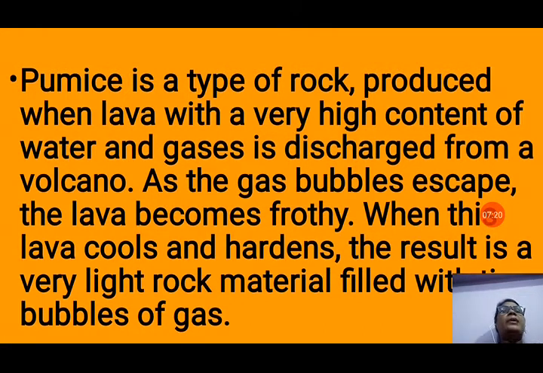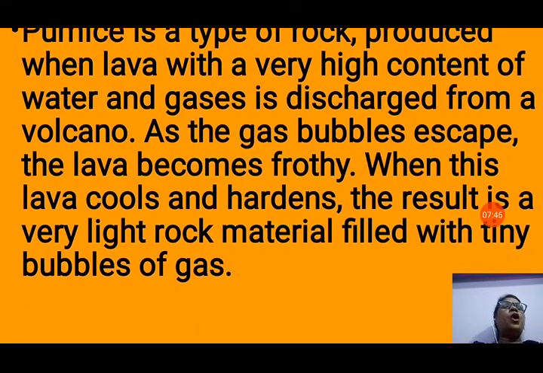As the gas bubbles escape, when the lava solidifies, what happens? Gas bubbles escape from it and the lava becomes frothy, because when the bubbles escape, they leave holes. When this lava cools and hardens, the result is a very light rock material filled with tiny bubbles of gas. Because when gas escapes from the lava, it leaves very tiny holes in the rock, and those holes are filled with air, and that makes the rock